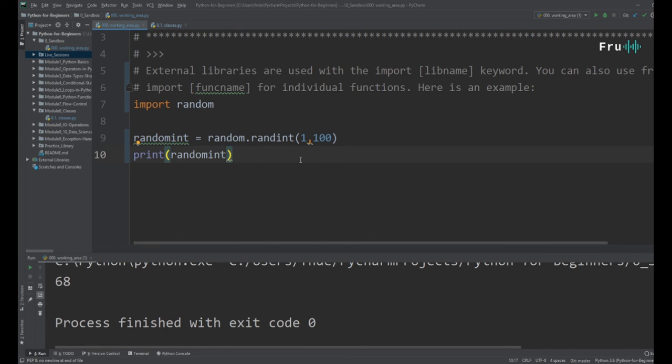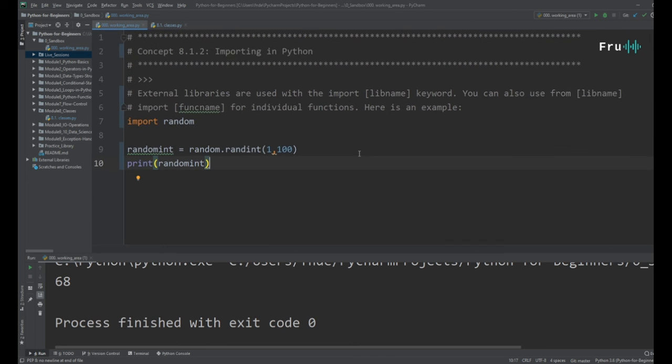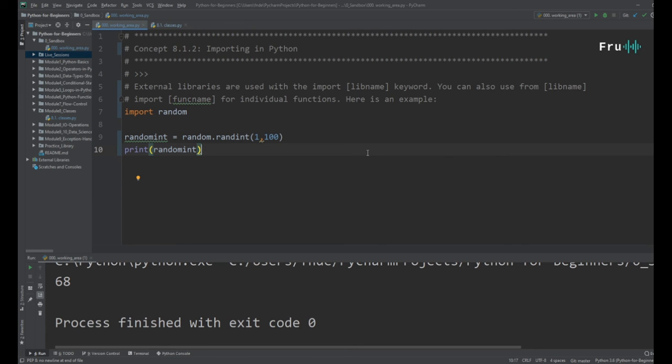So I haven't implemented a function for this. I simply imported this from an external library, and that's another very important concept within classes. In Python, you don't have to do all things by yourself, guys. People out there have created many libraries. We call them libraries. If you're looking for something, you can go out and say, well, I'm trying to generate a random number. Is there any library that somebody has done? More than likely, somebody has done something like that. They package it up into a class and they put it out there. Simply import that into your Python environment and leverage that to writing your classes, or leverage that to writing your scripts.